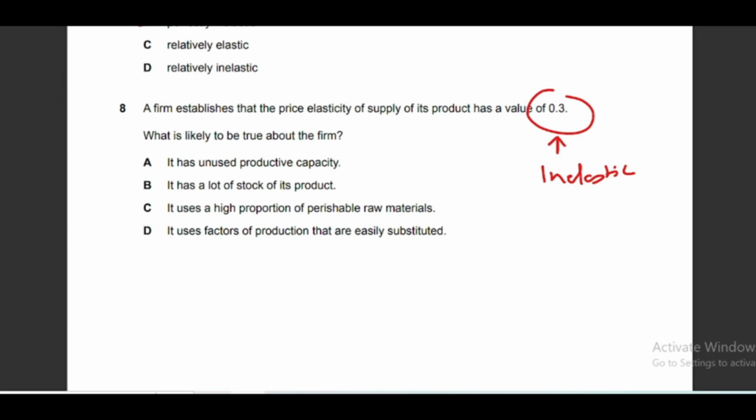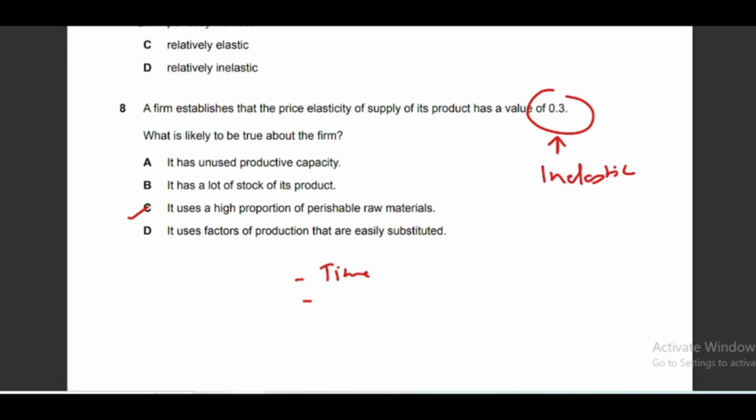Okay, so the answer for this question is option C. It uses a high proportion of perishable raw material. Perishable raw material means the raw material that basically expires quickly and cannot be stored for a longer time. So there are 4 factors that affect price elasticity of supply. Those include time period. If something takes a long time to produce, then its supply will be inelastic.